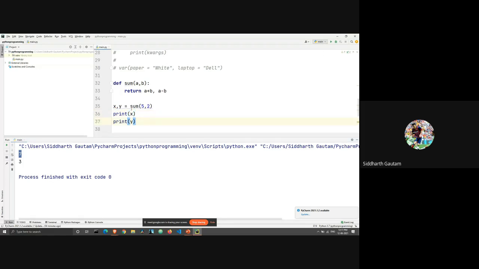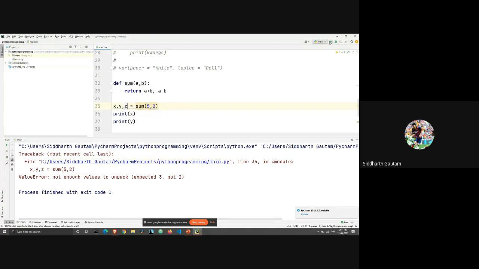All right. So maybe you're thinking, what if I enter more variables than I have outputs? If I write x, comma, y, comma, z, and I run this, as you can see, it's throwing me an error. It's telling me not enough values to unpack. It's telling me that the function doesn't have enough values to assign to each variable, right?